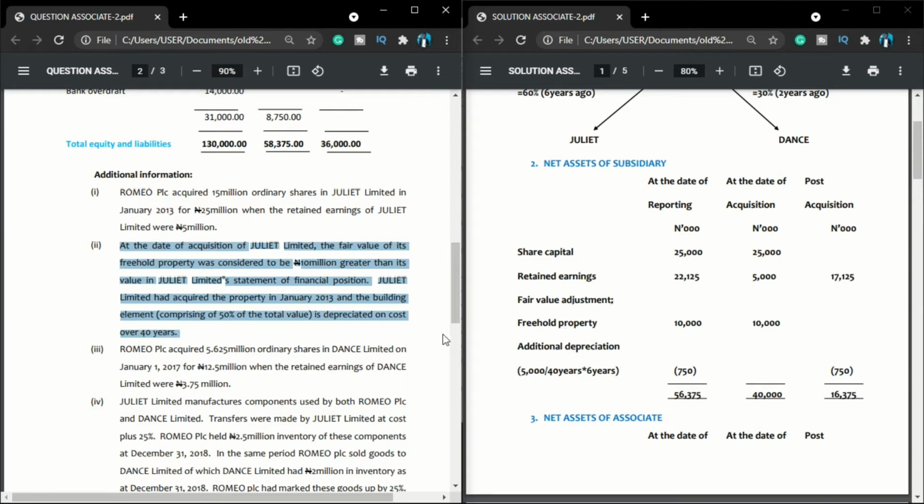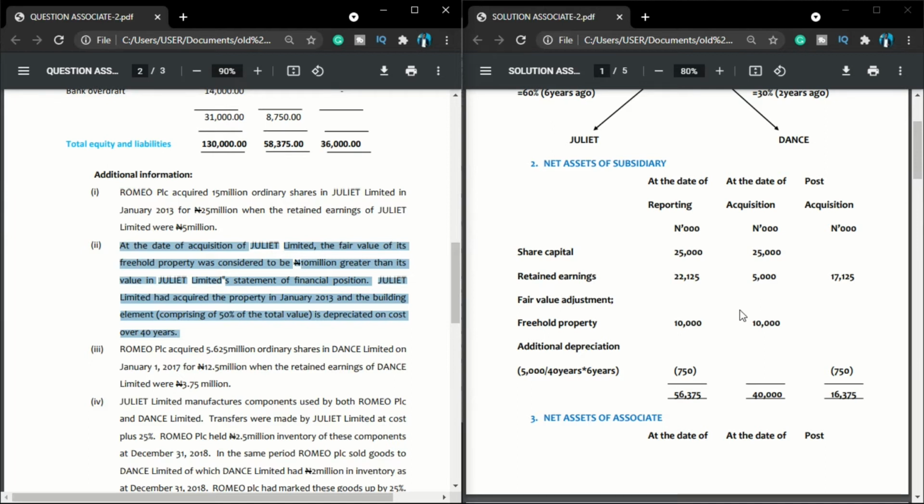So I will come here, the fair value adjustment. You can see at the date of reporting 10,000, at the date of acquisition is 10,000. But let us look at it in depth. If the value of my assets was understated last 2 years, for example, if I want to calculate depreciation last year, I will have used that understated value to calculate depreciation last year. This year too, I will have used that understated value to determine my depreciation this year. So because my asset was undervalued, it means that I will have been charging depreciation that is lower than what I will have charged normally.